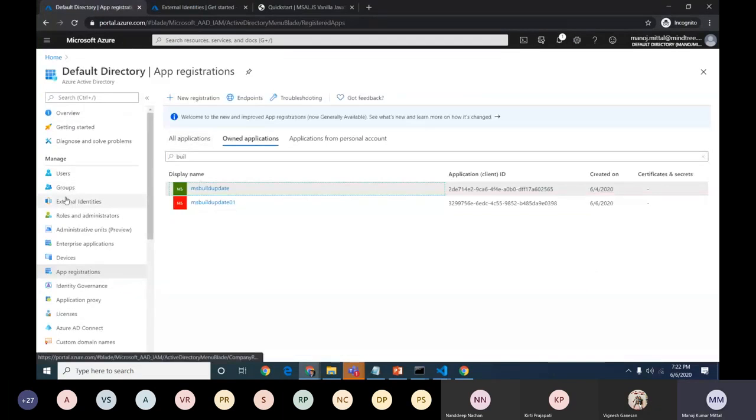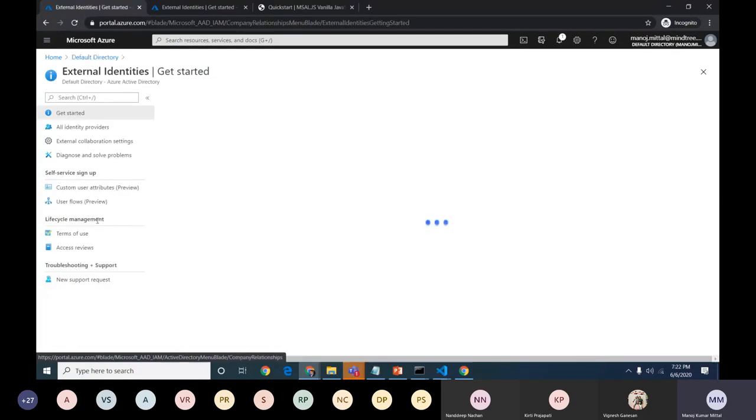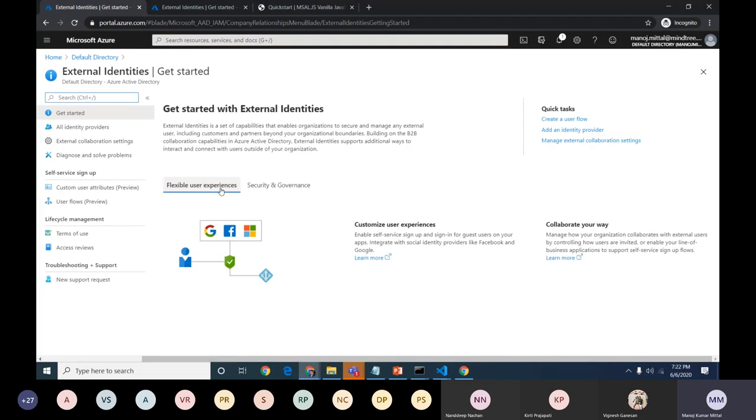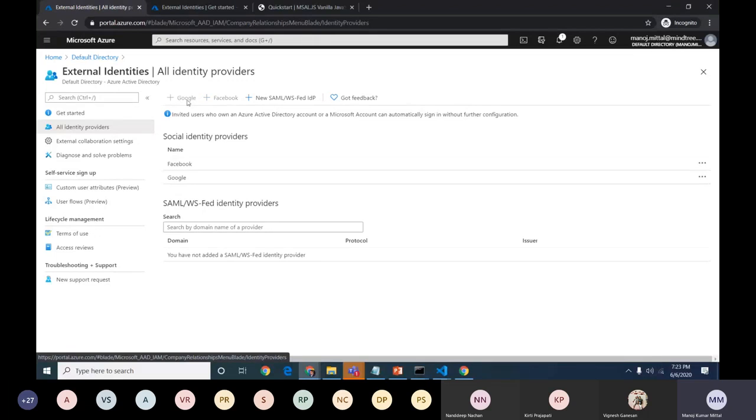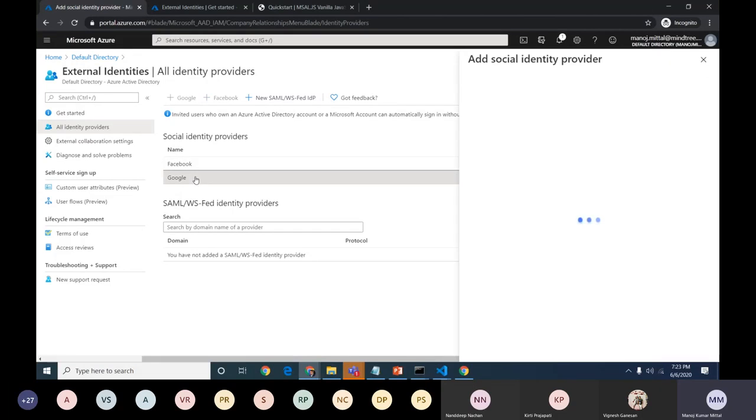There is a section under Manage called External Identities. Once I go to External Identities, it gives us options to connect with outside organizational entities, like Gmail, Facebook, and other Microsoft personal accounts. All the identity providers give Google and Facebook by default. If we want to connect with Google, we just need a client ID and client secret. I have already connected with Google and Facebook. I'll just click it here.